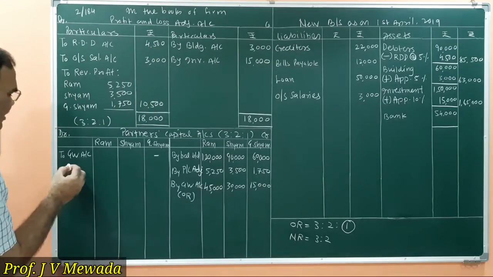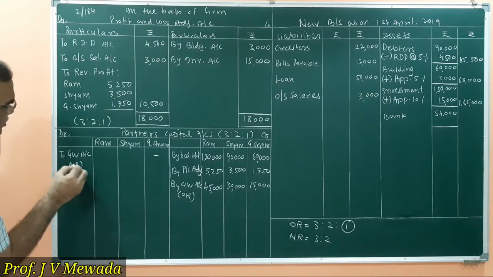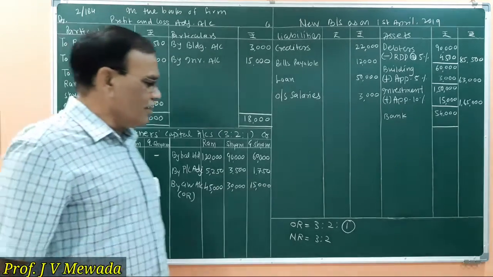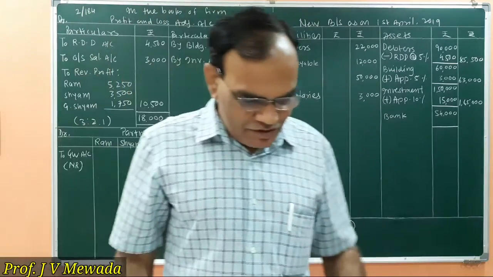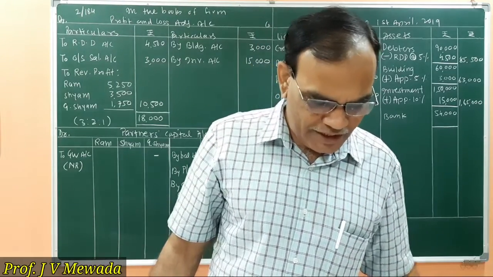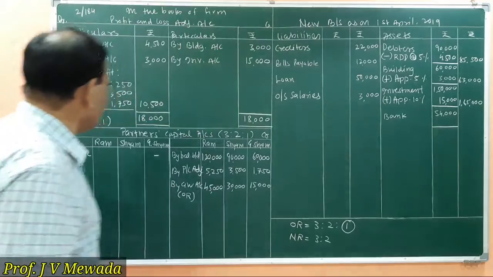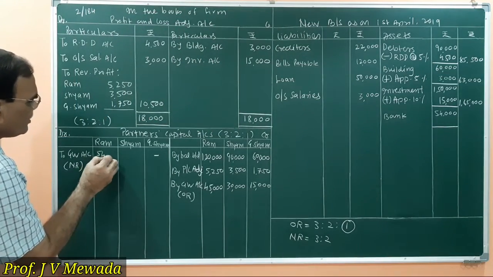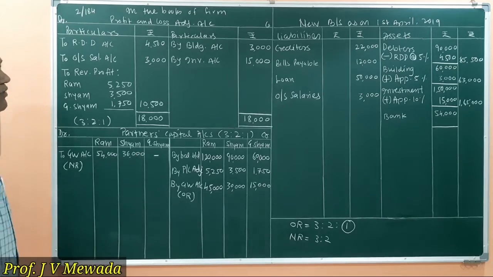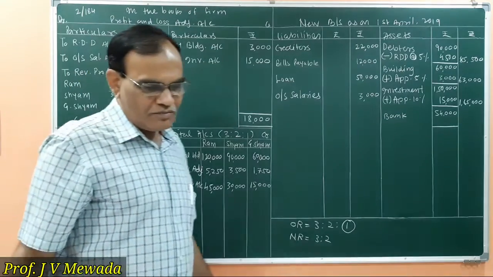So goodwill will be written off in the new ratio, and that is 3:2. Okay, so 90,000 divided by 5, so it will be 54,000 and 36,000. So the treatment of the goodwill is over.